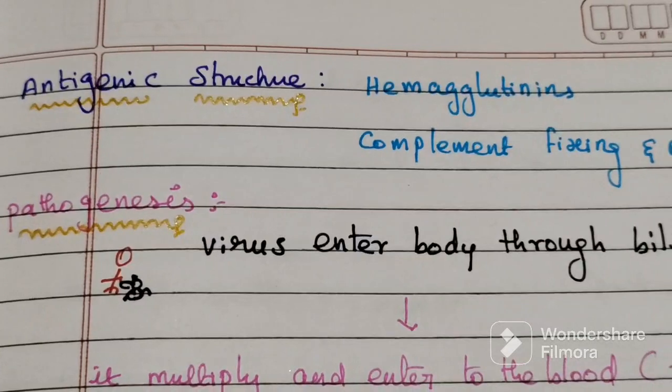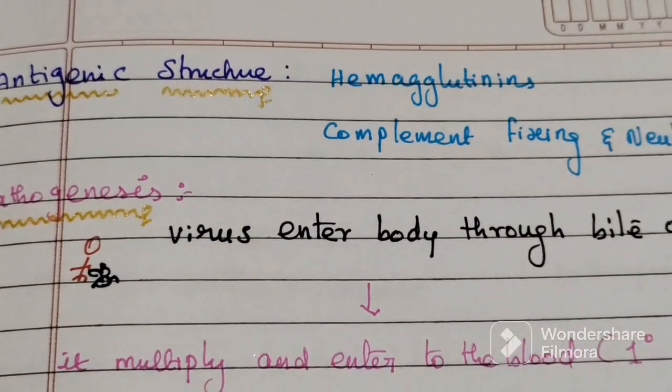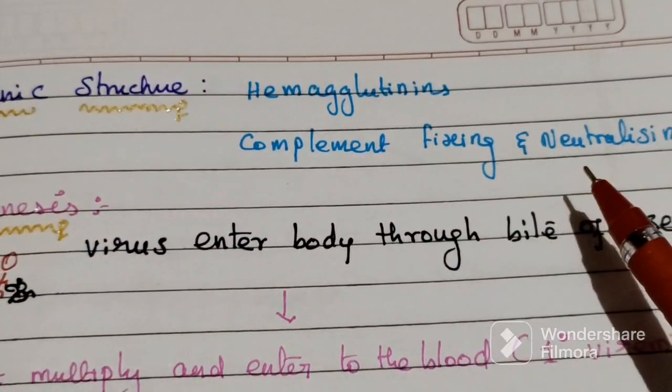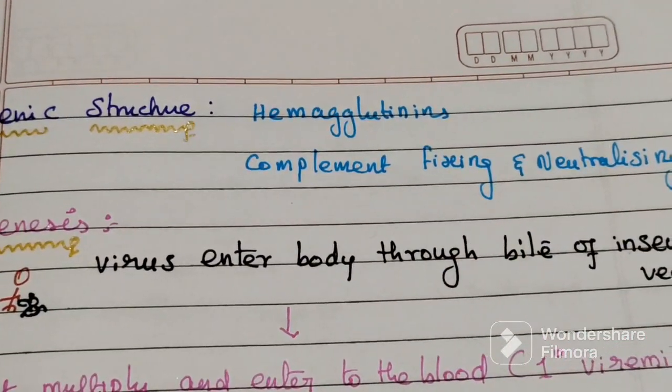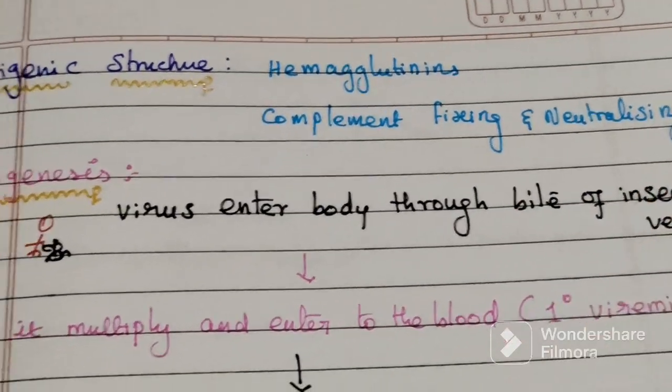Next, antigenic structure. Three antigens are important in serological studies: hemagglutinin, complement-fixing and neutralizing antigen. These three are important in serological studies.